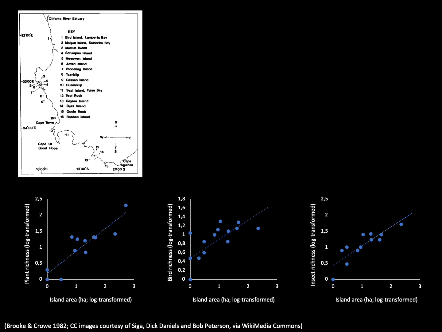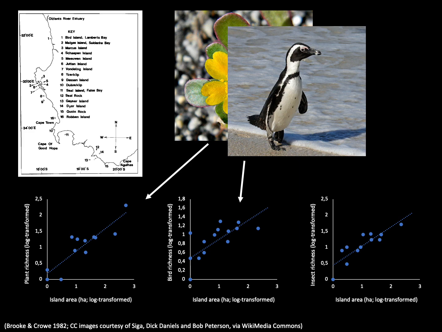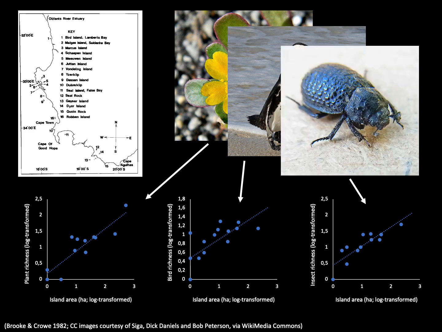In each of these 3 graphs, on the x-axis you can see we have island area, and on the y-axis we have species richness. You can see, starting from left, going to the right, a positive relationship between island size and the richness of vascular plants, the same positive relationship with birds, and the same positive relationship between island size and the richness of insect species.